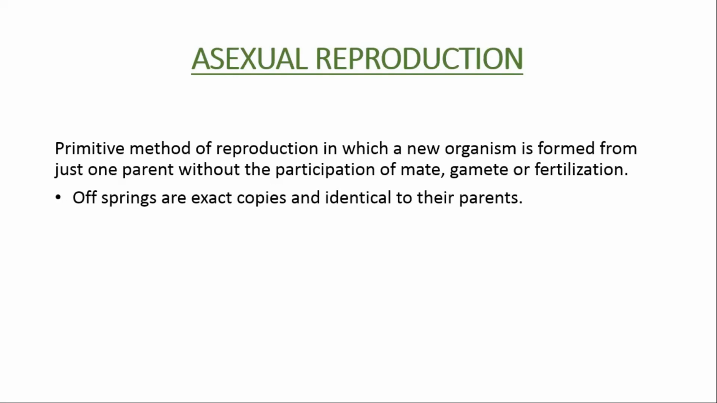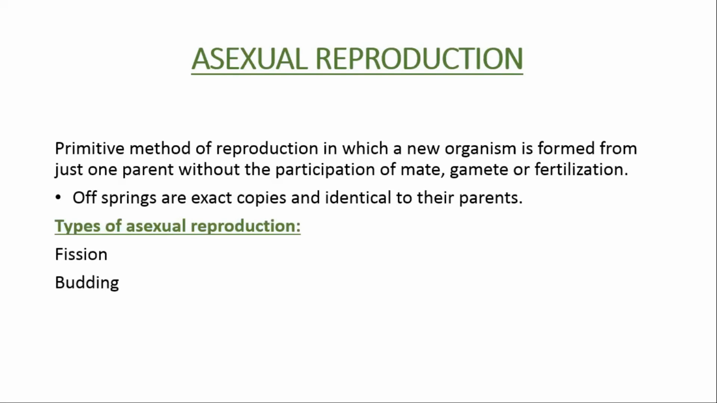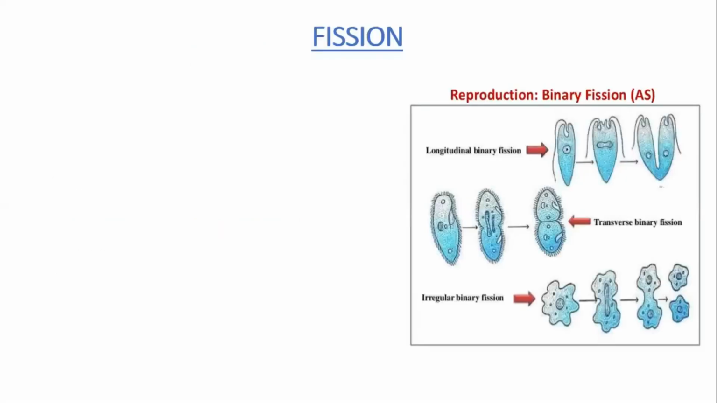The offspring from asexual reproduction are exact copies of their parent, and they are identical to their parent. Now, types of asexual reproduction: fission, budding, regeneration, and parthenogenesis. We will discuss all of these types one by one with examples.